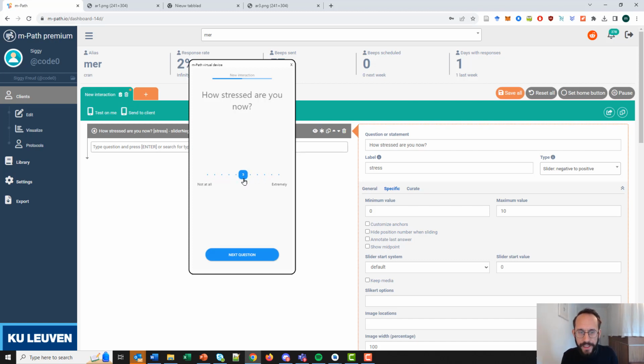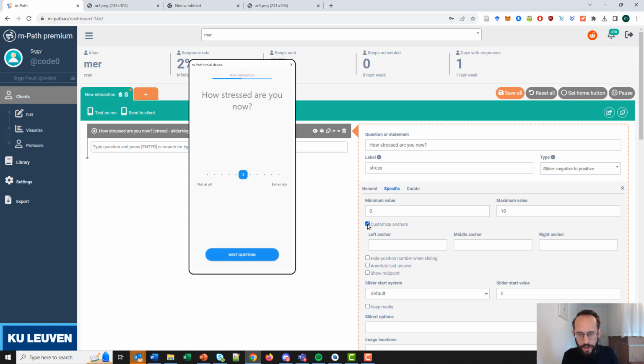The next thing we can do is customize anchors. So now we have these default anchors going from not at all to extremely, but we can also use our own anchors, let's say from left to right. I mean, this is not something you would actually use in a real question, but it really shows what it does. So now it goes from left to right. Let's also change the range back to 0 to 100. So now we have a scale that goes from left to right, with 0 to 100.